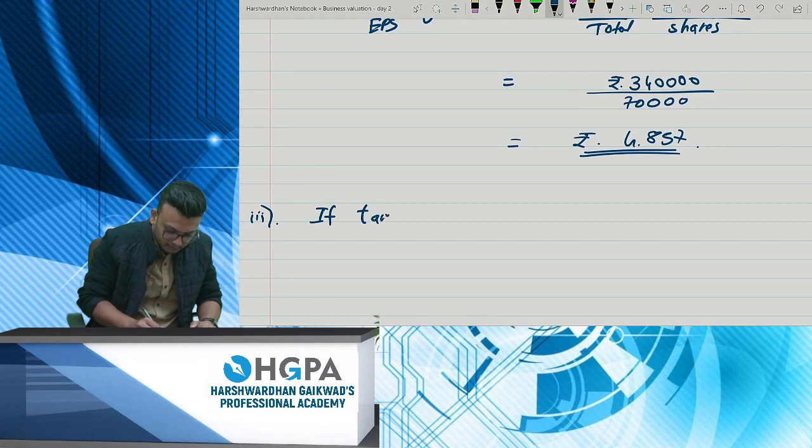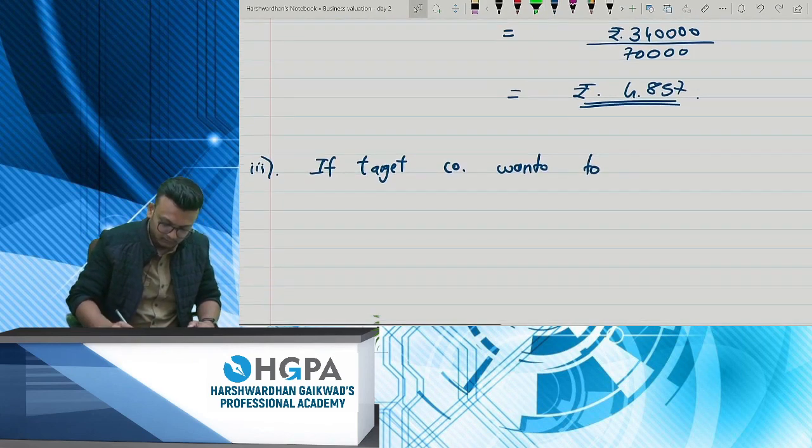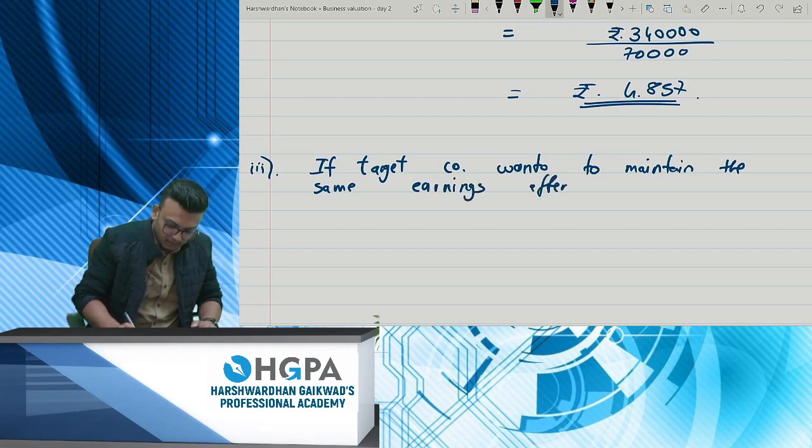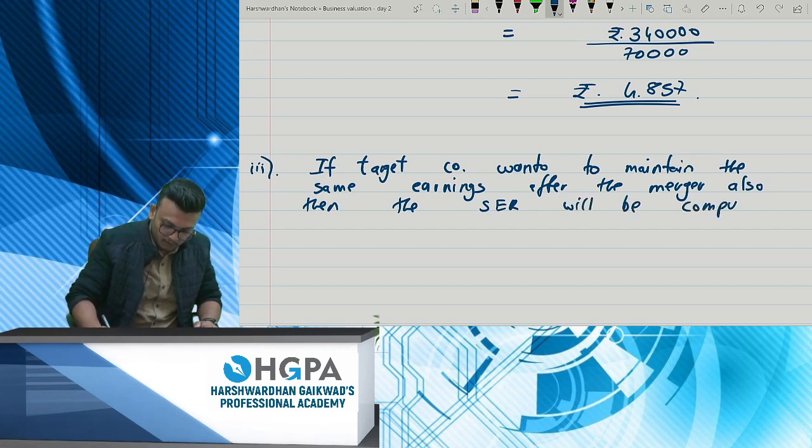If the target company wants to maintain the same earnings after the merger also, then the share exchange ratio will be computed by taking EPS as the base.